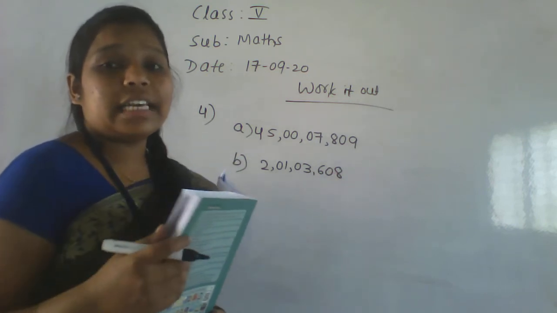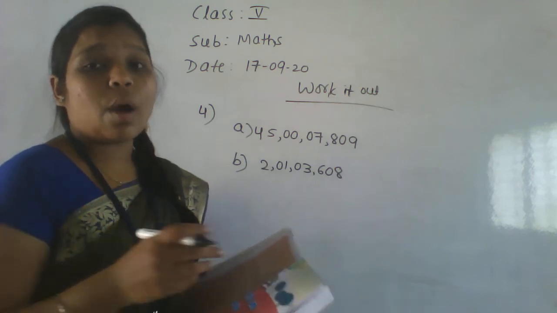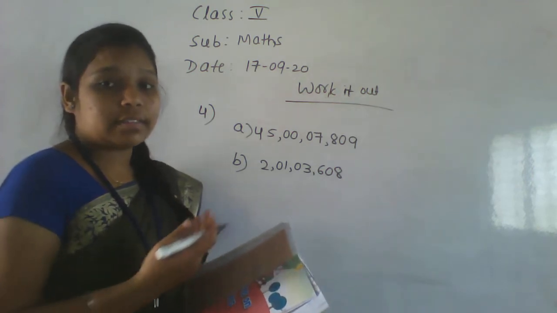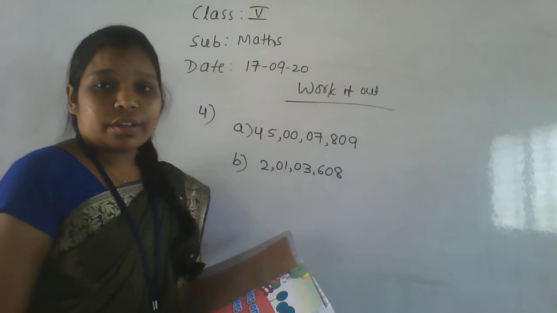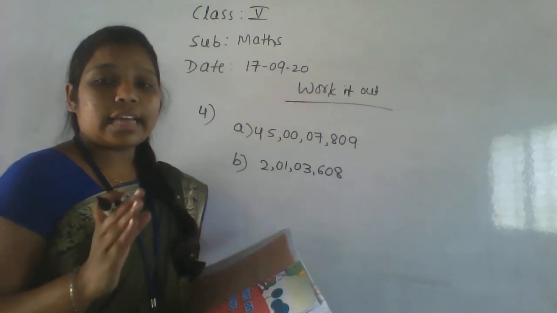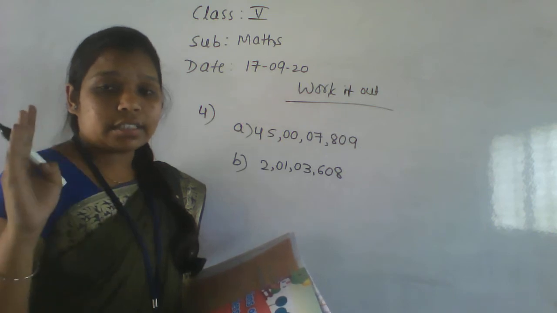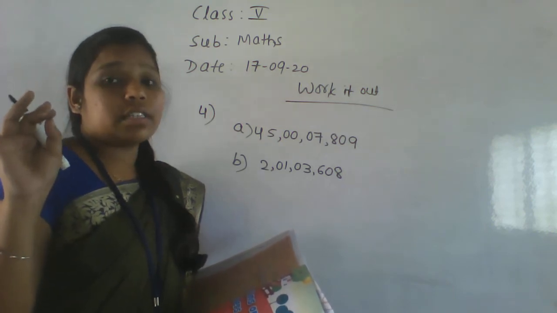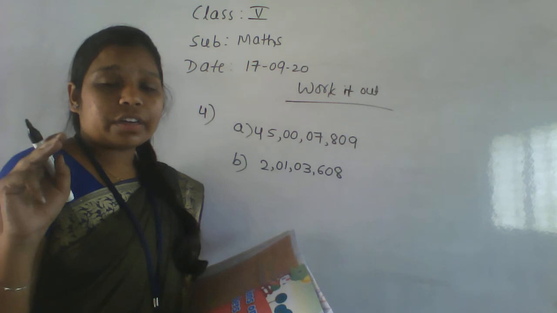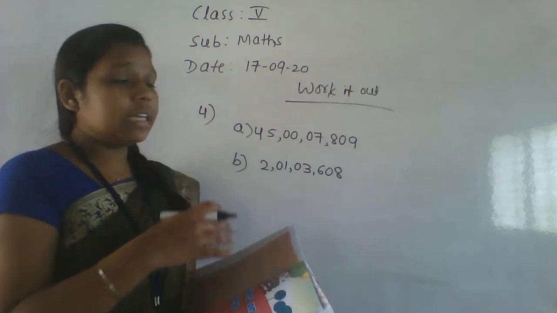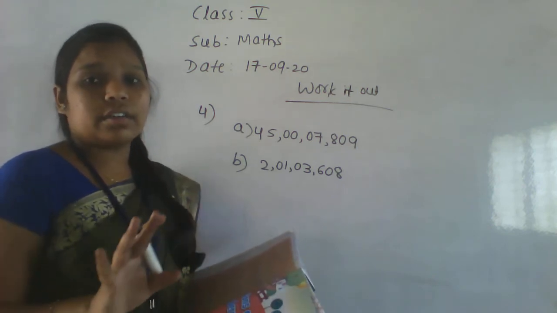Okay. By seeing the proper place values, we have to write the expanded number as well as the standard form of the number. If you are thorough with both place value charts, the Indian system of enumeration as well as the international system of enumeration, then it will be easy for you. Otherwise, it is difficult.